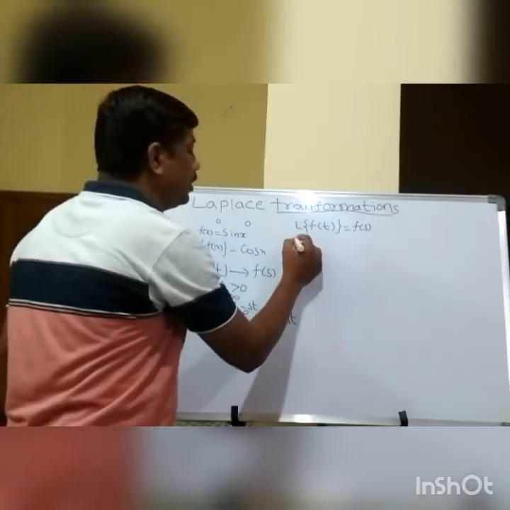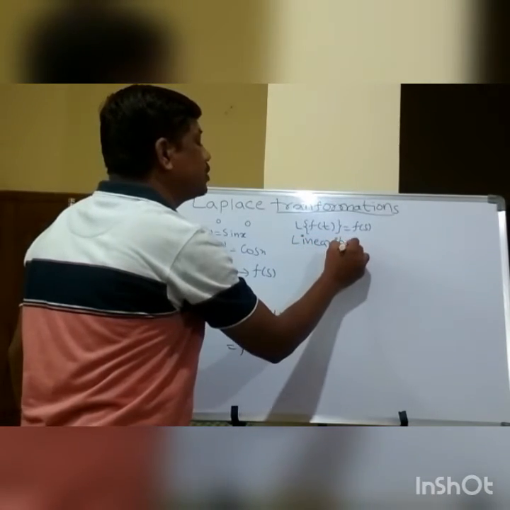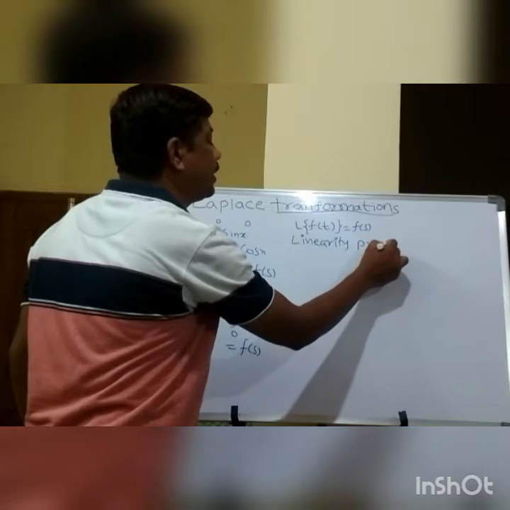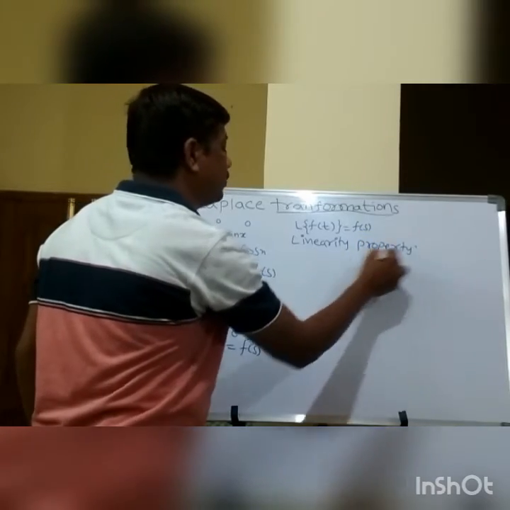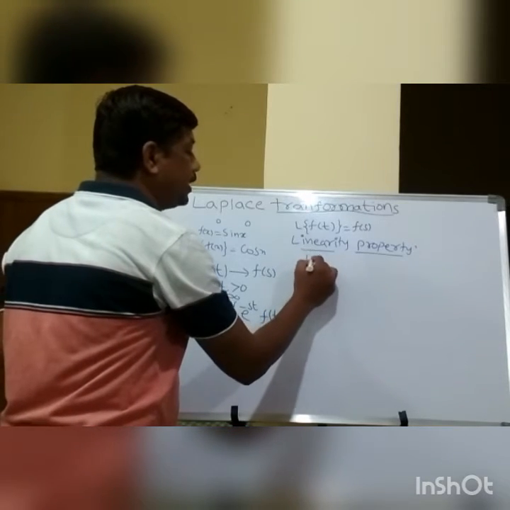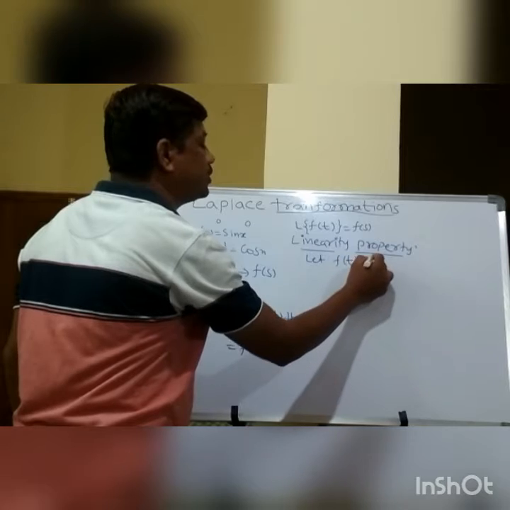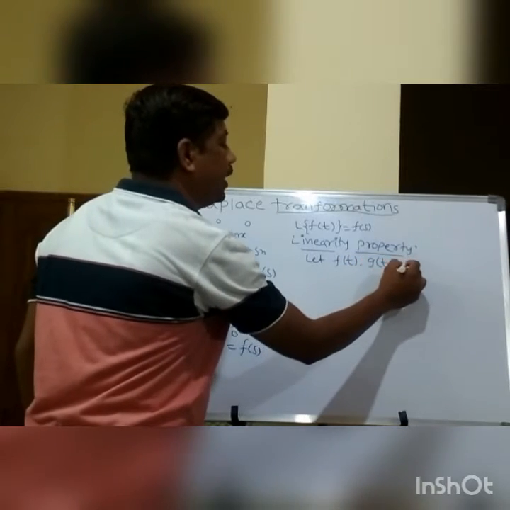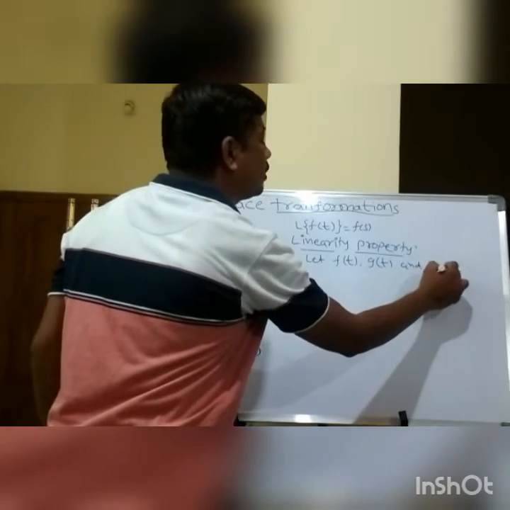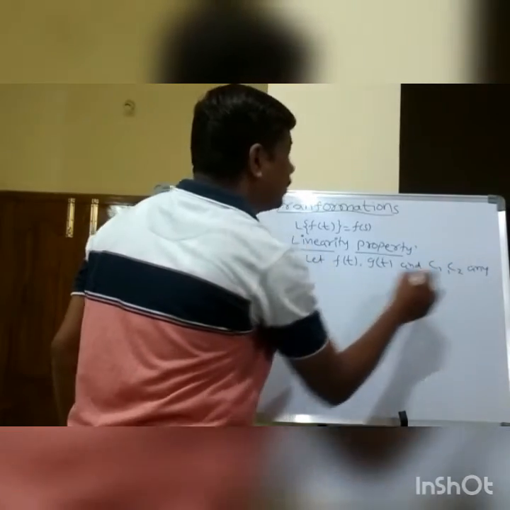Now I would like to introduce the linearity property of the Laplace transform. What is the linearity property? Let f(t) and g(t) be two functions and c1, c2 be any constants.